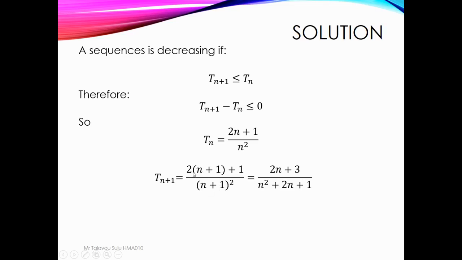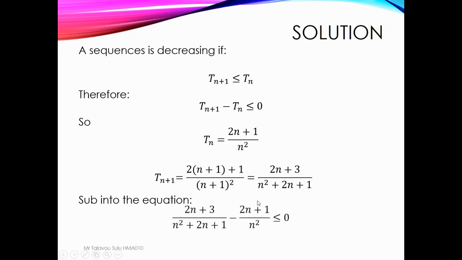And then we expand. Then we have something like this: 2 times n, and then 2 plus 1 is equal to 3, and then we have something like this. And sub into the equation. What equation? This equation. So we sub this value of tn and this value of tn plus 1 up here. And then we have something like this. So this is tn plus 1 minus tn is less than or equal to 0.